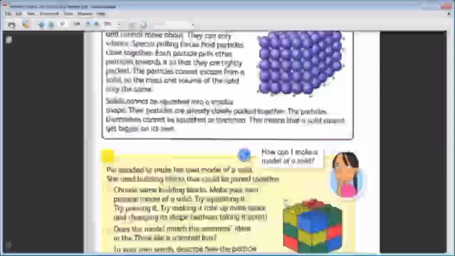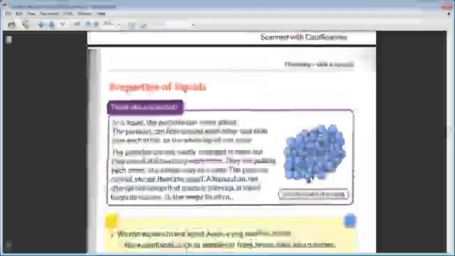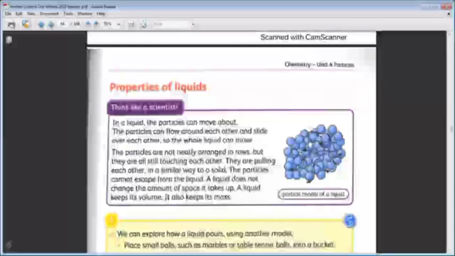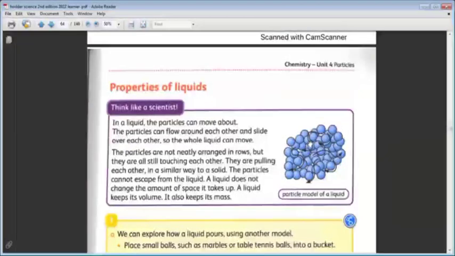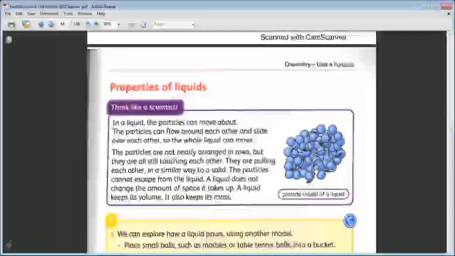Here, the liquid particles are not the same. They are not neatly arranged in rows, but they are all still touching each other. They are near to each other, but they are not arranged in the same way. The spaces between them are small. All the particles are touching each other, but they are not arranged neatly in the same way as the solid state particles. They are randomly arranged, all over each other in a random way.